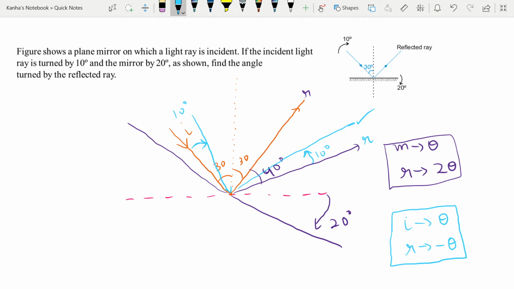So what are the angles if I can directly see from here? So if this was 40, then this angle is nothing but 40 minus 10, which is 30 degrees. Okay, so the angle turned by the reflected ray is 30 degrees, and if you want to find the angle of the reflected ray with respect to the normal, that is 30 plus 30, which is equal to 60 degrees. Okay, so this takes into consideration both the topics that we learned about.